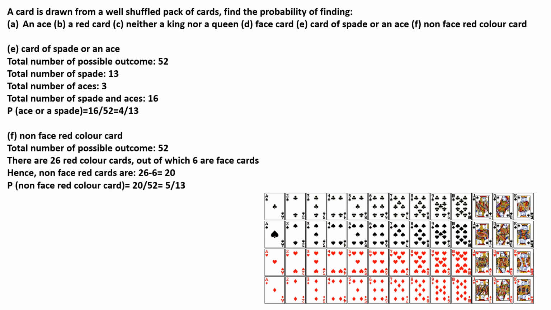And for the last one, non-face red colored card. In here, total number of possible outcomes remains to be 52. There are 26 red colored cards, out of which 6 are face cards. Hence, non-face red cards are 26 minus 6, which is 20. Therefore, probability of getting a non-face red colored card is 20 by 52, making it 5 by 13.